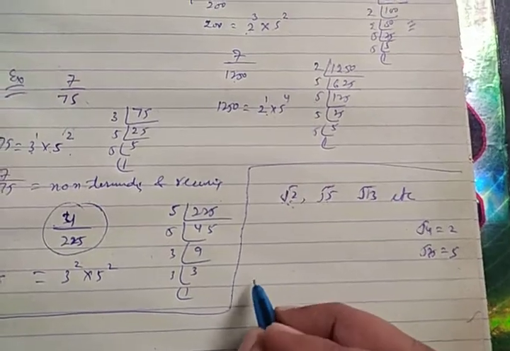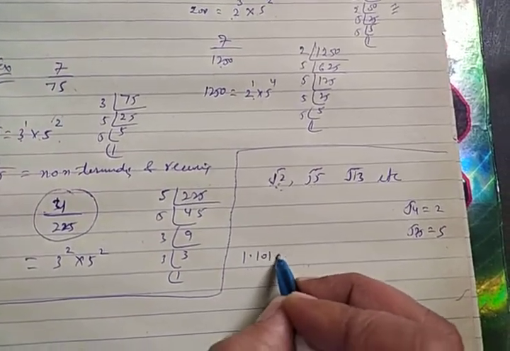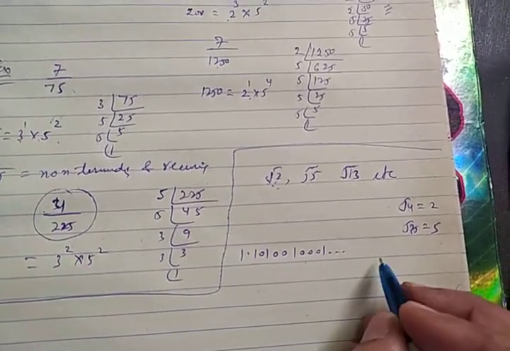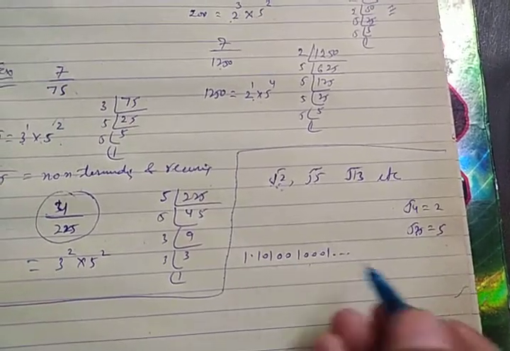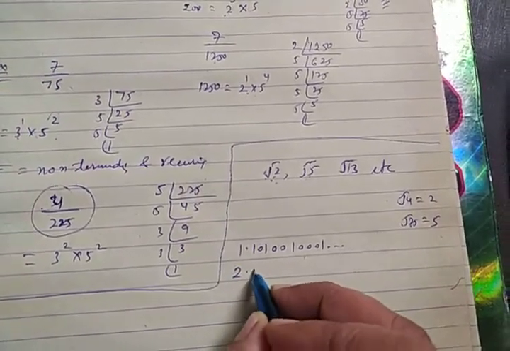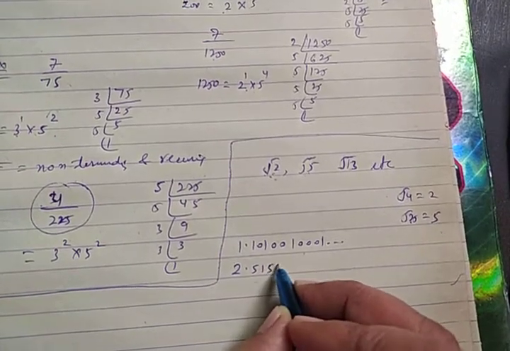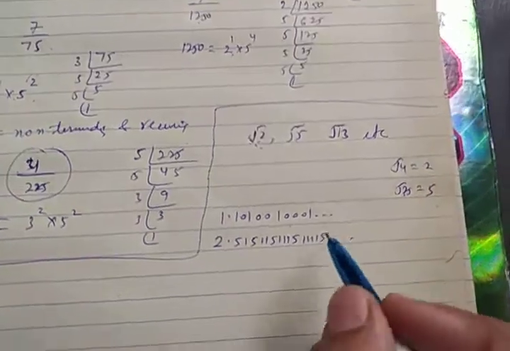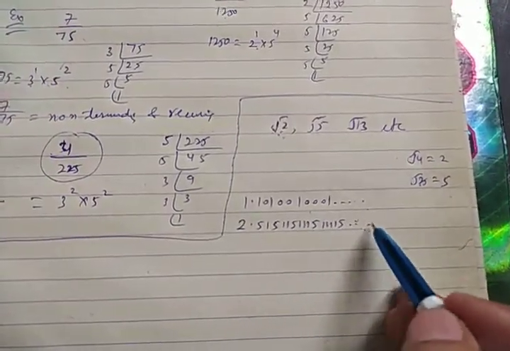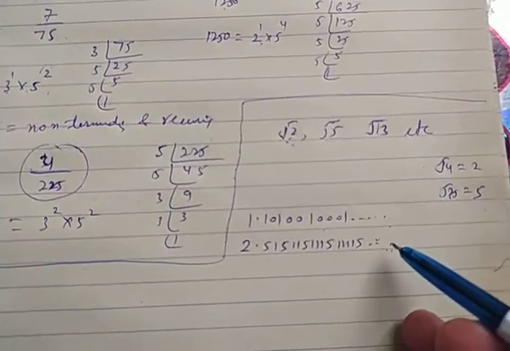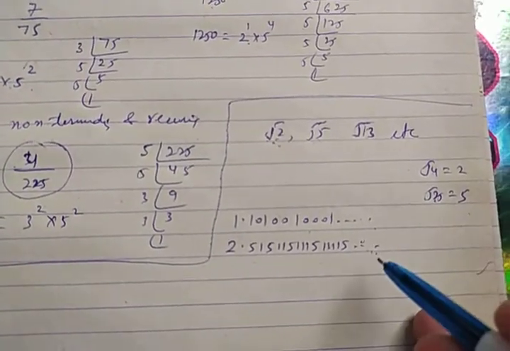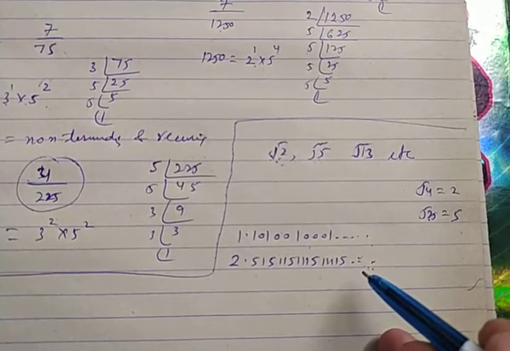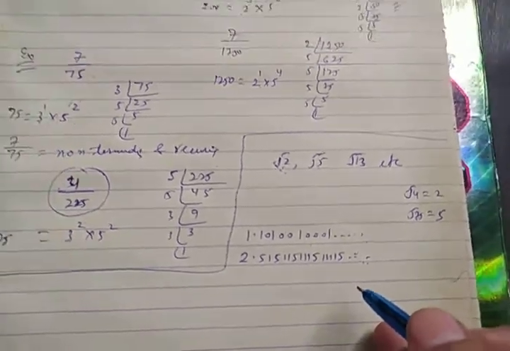Moreover, there was a format of writing the numbers like 1.101001000... This type of representation is also called irrational representation. Any example you can take: 2.51151115... If this type of representation is given, it would be an irrational number. Or if you have been asked to write, then you should also write in this manner. I think in class 9th it was given in the first chapter. So this is the concept.